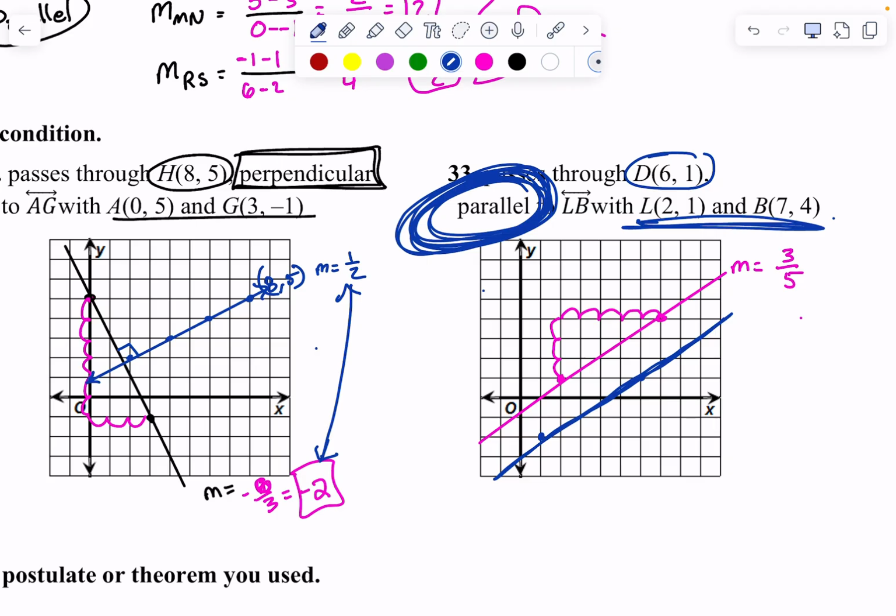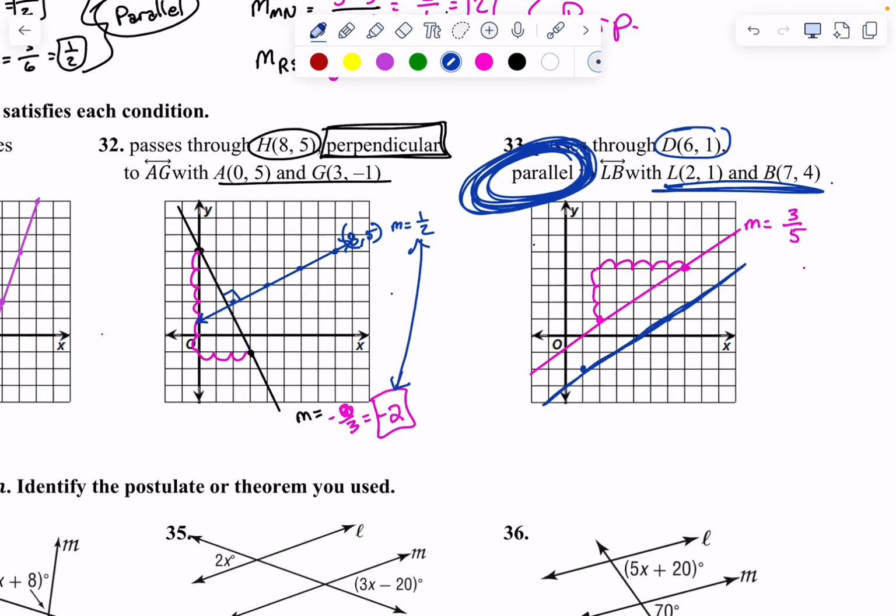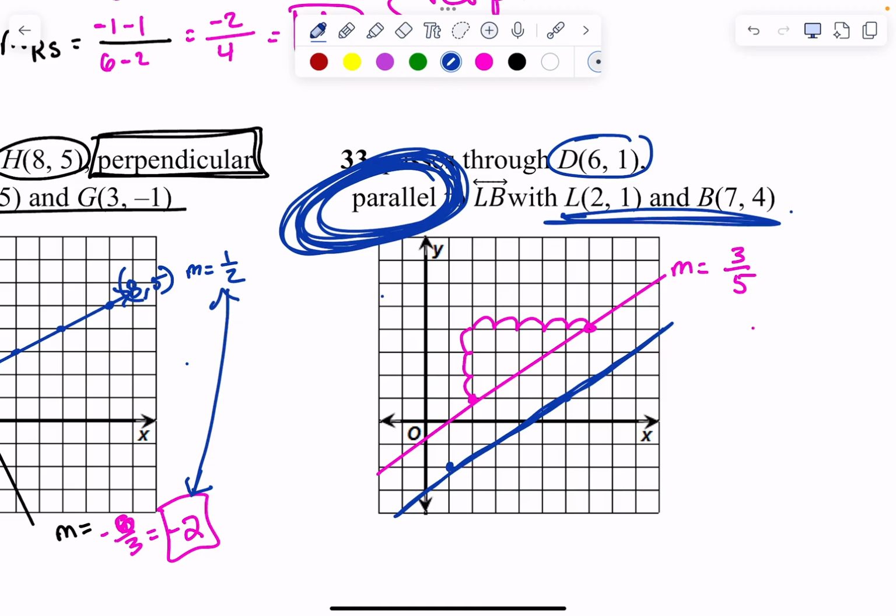Okay, so make sure you're paying attention to whether they say parallel or perpendicular. Those will be kind of tricky sometimes. Okay? All right? Good? Is it like up 1 over 1? This one is the same slope, up 3 over 5. Same slope. Both of them? Yep, both of them are up 3 over 5, because they have to be parallel.